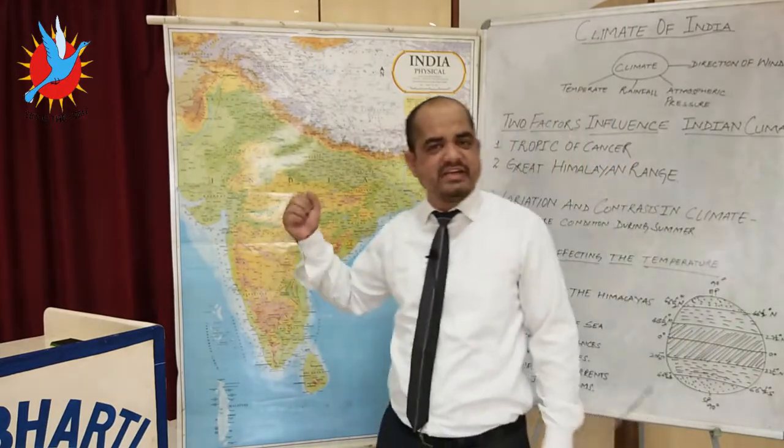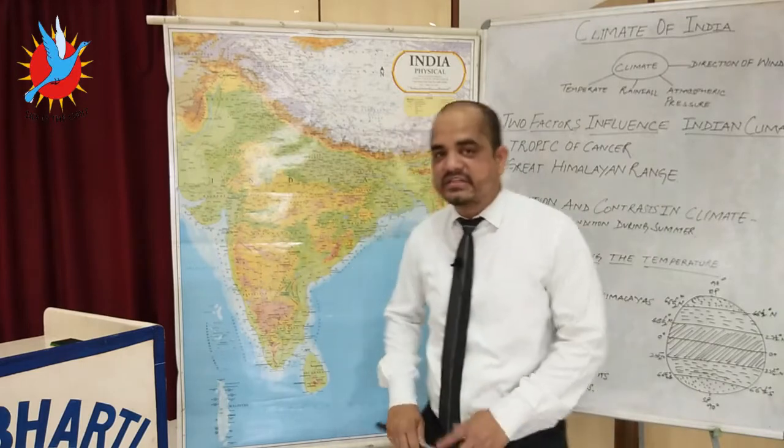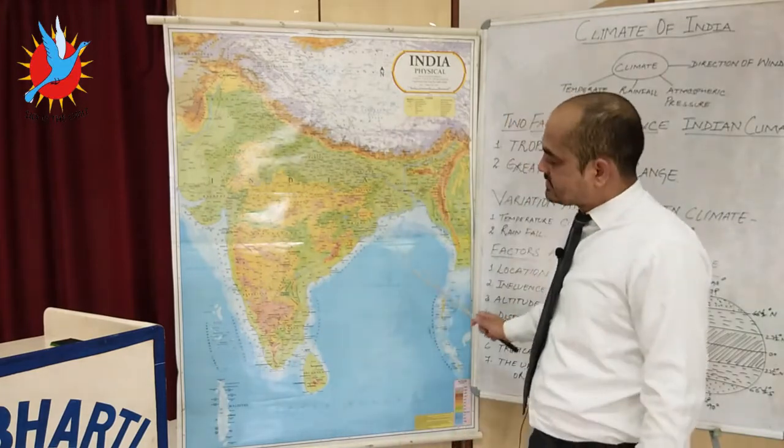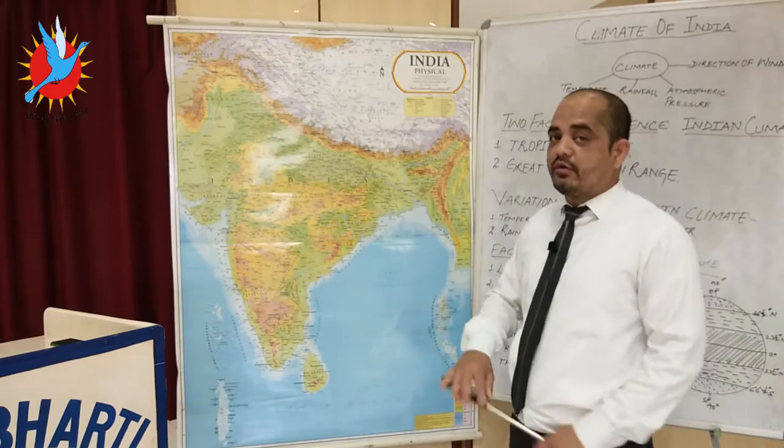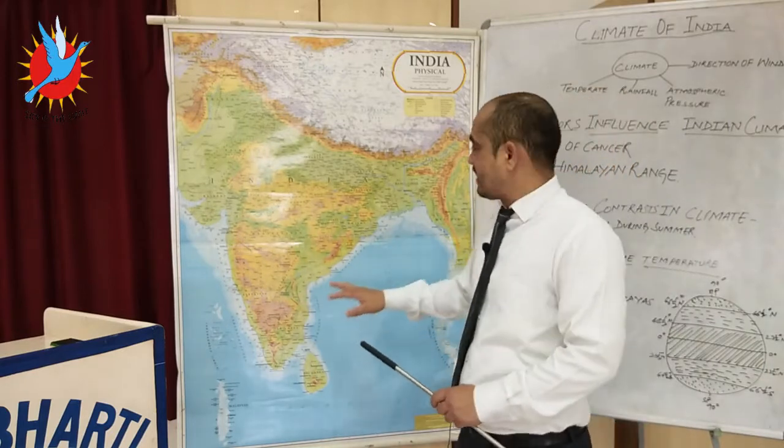Just like Tamil Nadu received 70 centimeters of rainfall, Nagapattinam received 100 centimeters of rainfall. It means the eastern part received the rainfall. Now see that one, why the eastern part received the rainfall.